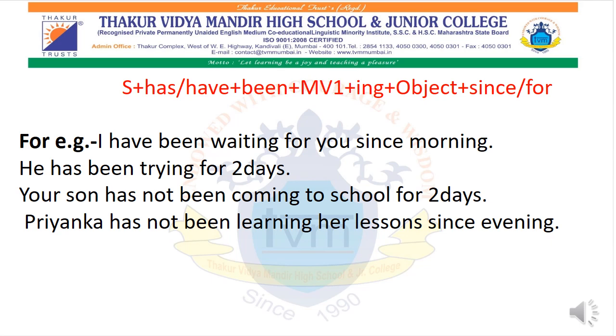Now it is talking about a particular son, one son, and therefore we have written has. Has not, since it is a negative sentence, so we have added not been coming to school for 2 days. Now which 2 days did they mention to you? No, and therefore we have added for.